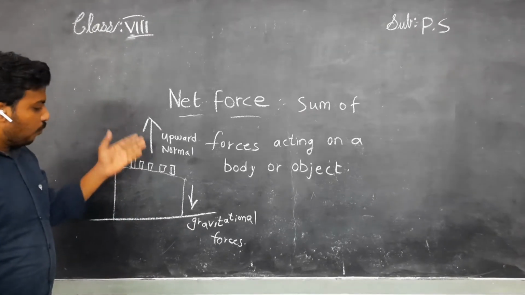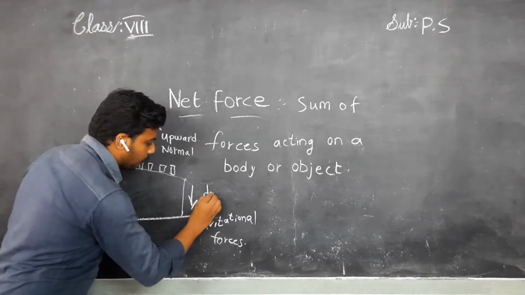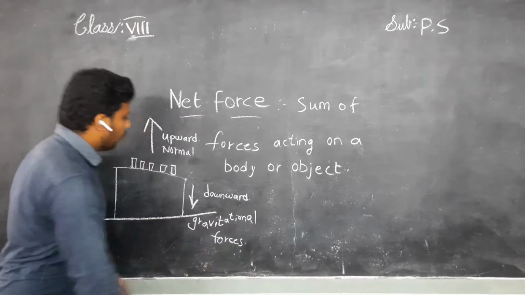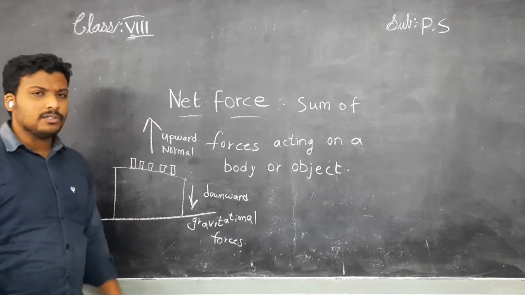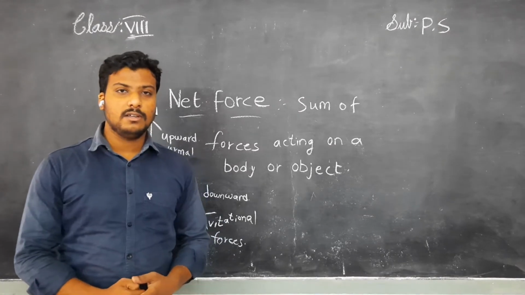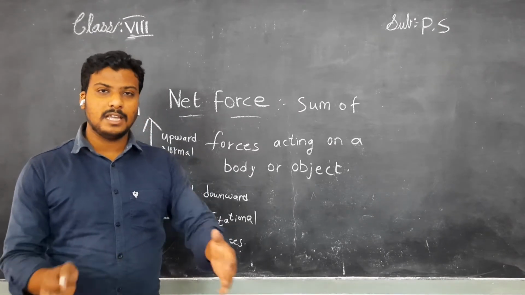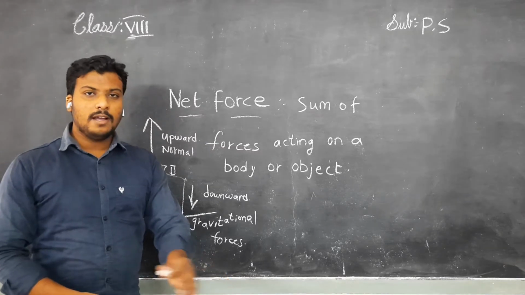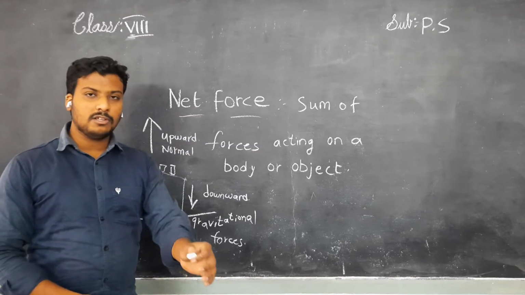Children, these upward and downward forces are balanced. So how can you say these are balanced? Because they are not moving, children. They are stable there. Okay, children, keep any chalk piece on the table, and after 1 hour you come and check the chalk piece.